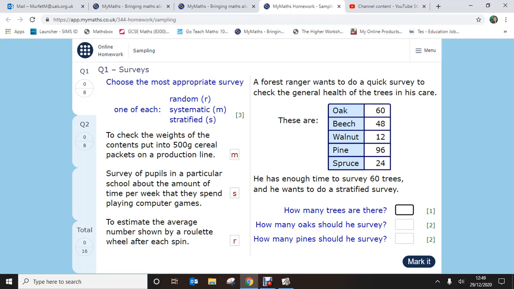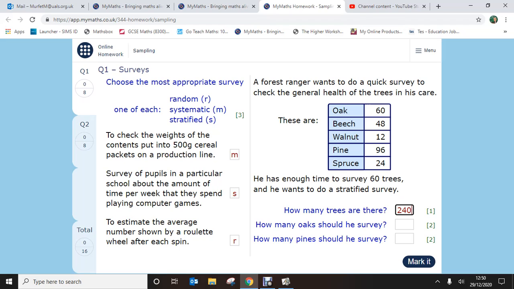I'm just going to use this box just to type in so we're not going to lose that number. 240, but I only want 60 of them. So I want 60 parts of that. So if I divide that by 60, 240 divided by 60 is going to give me 4. So I want 1/4 of those trees. 1 in 4 I'm going to survey. 60 over 240 will simplify down to 1 in 4. So how many trees are there? 240 trees. How many oaks should he survey?